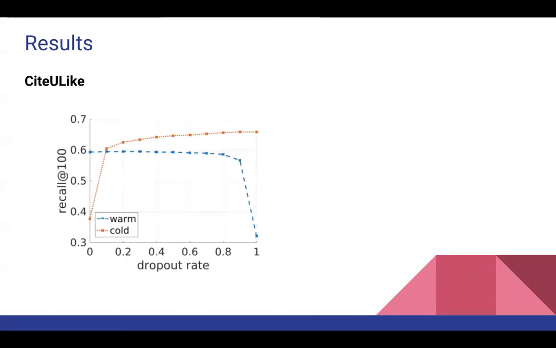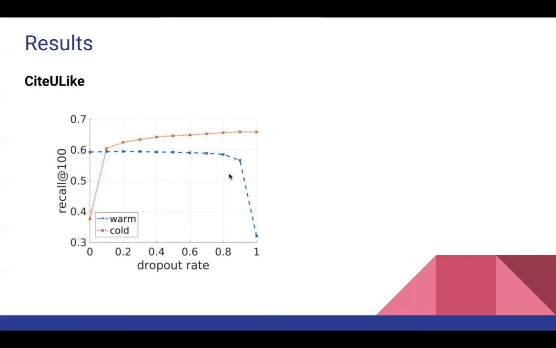And as you can see in this figure, they changed the dropout rate from 0 to 1 and computed the recall at 100 metric for warm and cold start scenarios. As you can see, till dropout rate equal to 0.7, the warm start metric is really good, and even the cold start is performing well.